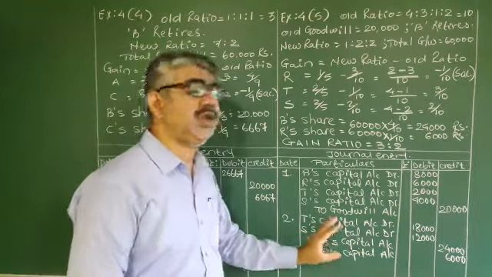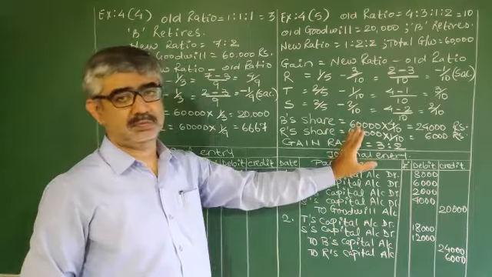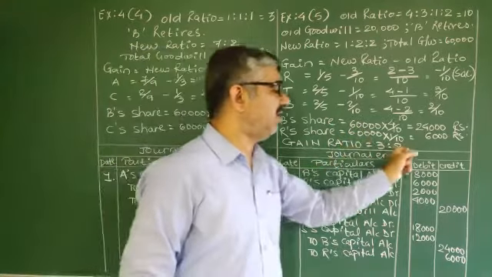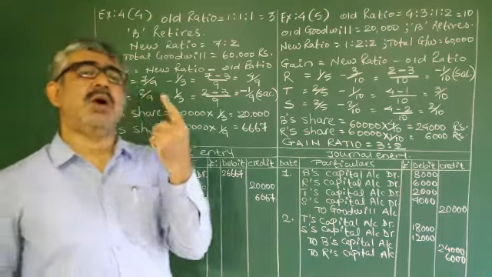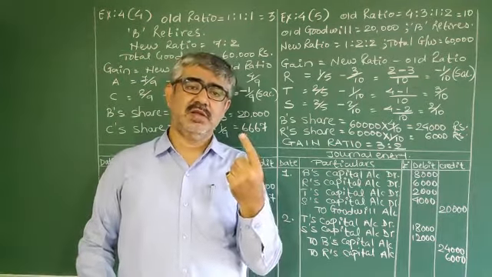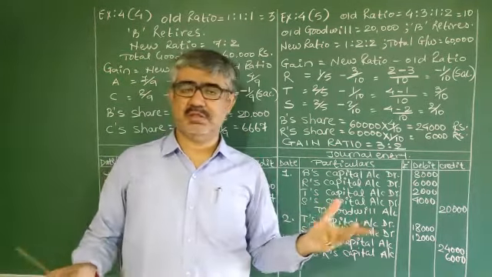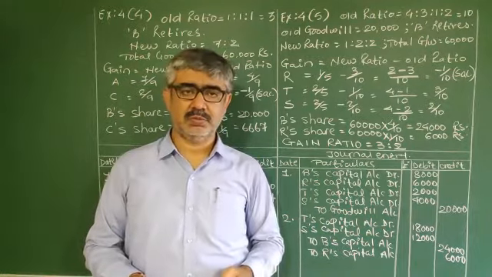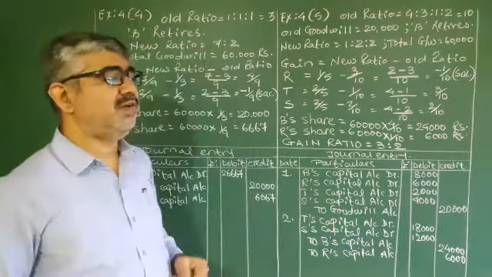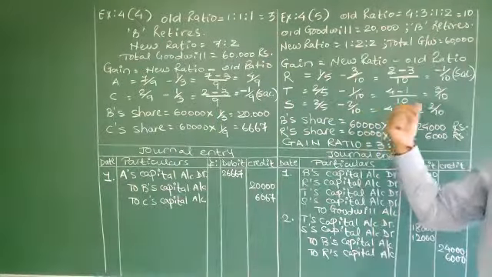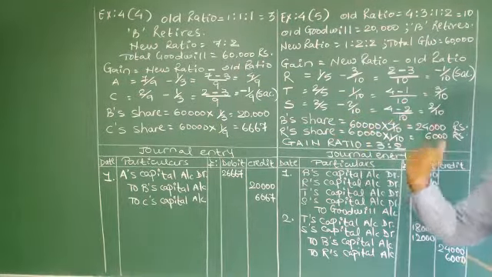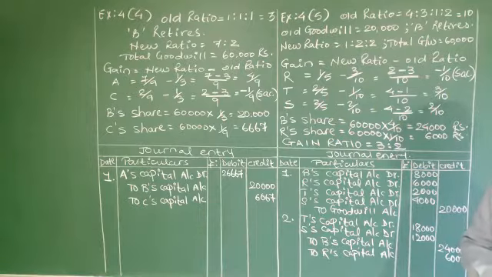This is something new in this, that they are using gain ratio. In the previous question there is no gain ratio because only one partner is gaining, so there is no chance of any ratio. That thing you must observe, that this is the main change in this particular question. Is that clear? Let's continue with the next question.